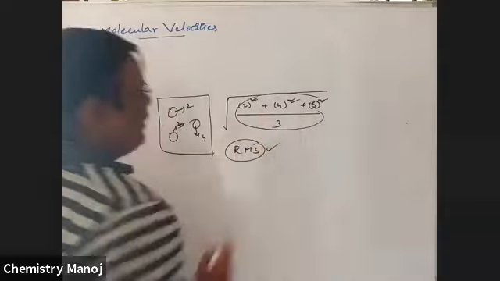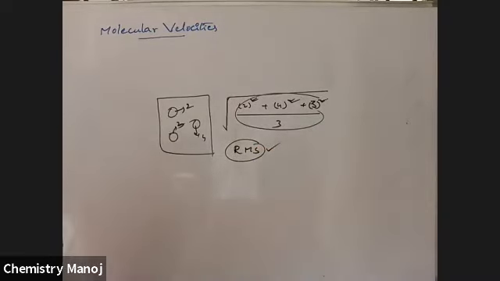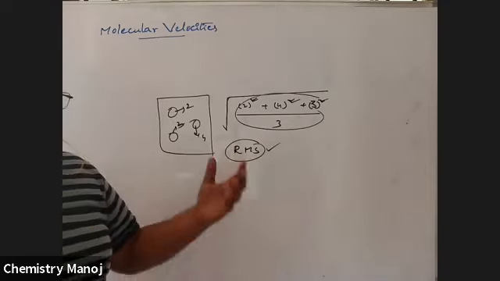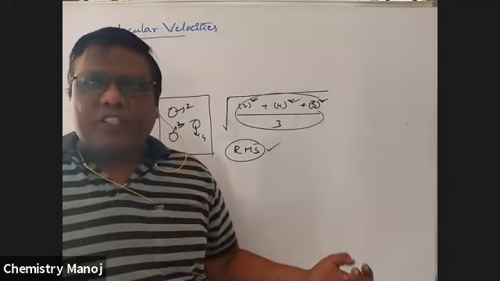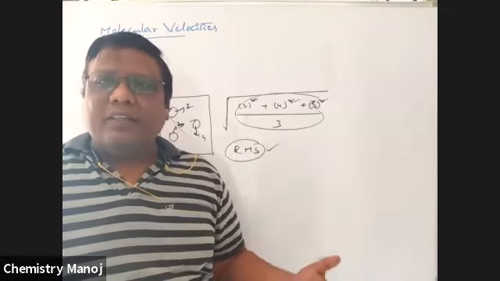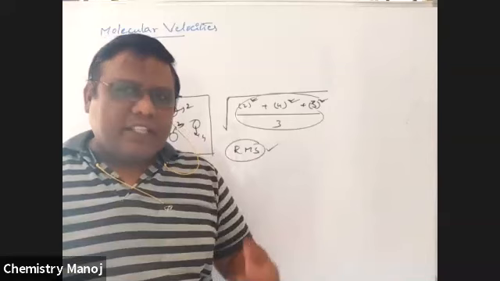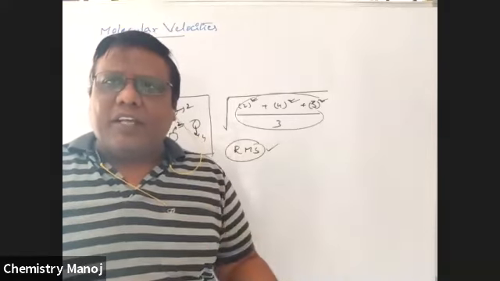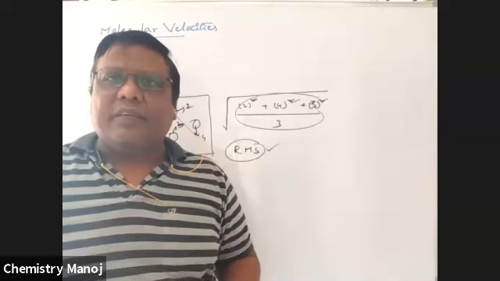It is one of the methods describing velocities. So gas velocity is explained on the basis of either RMS velocity, that is root mean square velocity, or average velocity, or most probable velocity, because gas is not a single molecule. For example, if I am here, I am moving like this, so I have a certain fixed velocity.